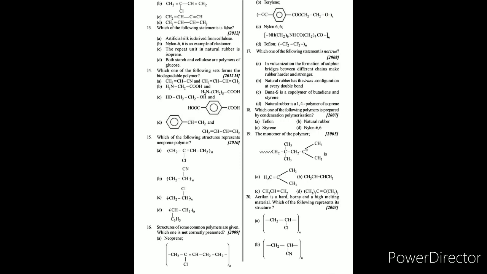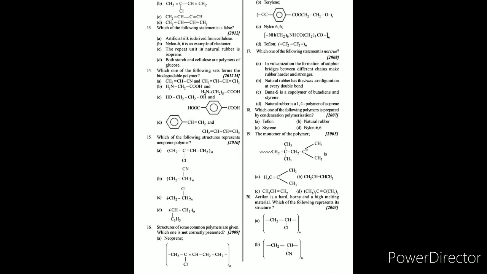Question number 16. Structures of some common polymers are given. Which one is not correctly represented? Answer is A, neoprene. Here neoprene is 2-chloro-1,3-butadiene, so an additional CH2 group is present. So the thing that becomes wrong in the given question is neoprene, option A.